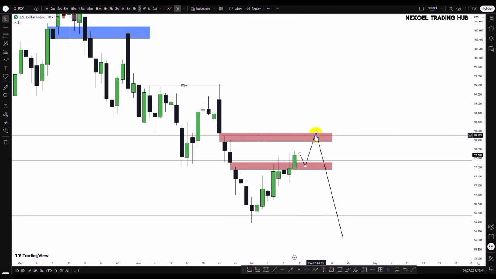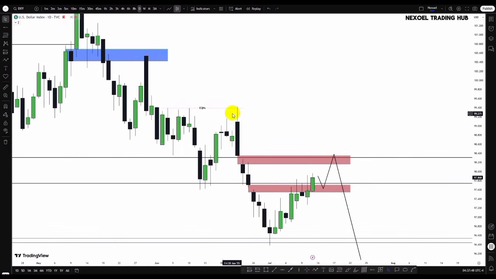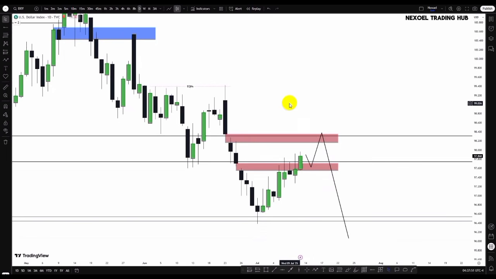So whatever reaction we have here from the lower time frame, the 1-hour and 15-minute time frames, would help us determine the possibility of seeing the bearish continuation, or we could see price continue higher to seek this buy side liquidity. But working with the fact that we are in a bearish structure in the dollar index, this is what we're going to be looking at.